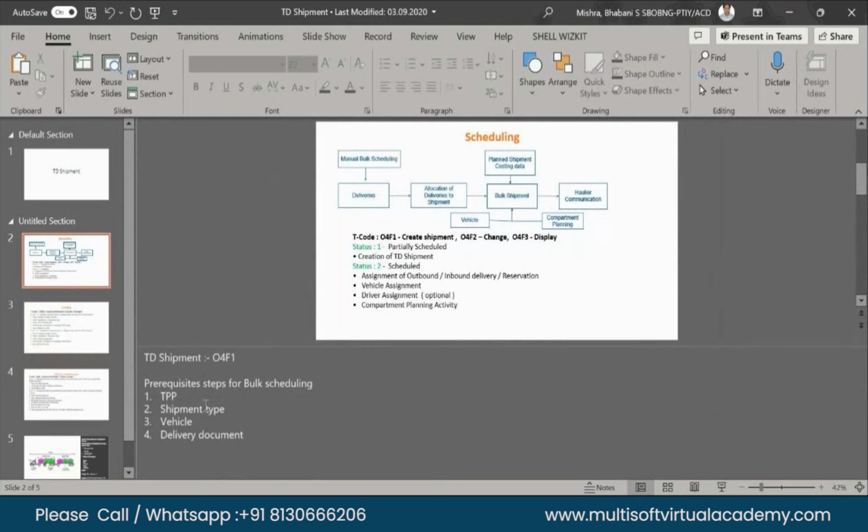Whether we are using truck, rail, pipeline, or ship, these are the modes of transport we use while delivering the product. Whenever we use daily shipment, most of the time, about 90% chances, we have used truck or rail.